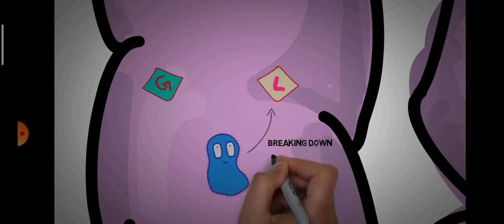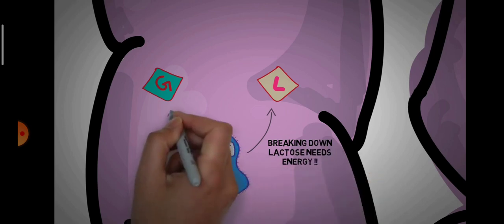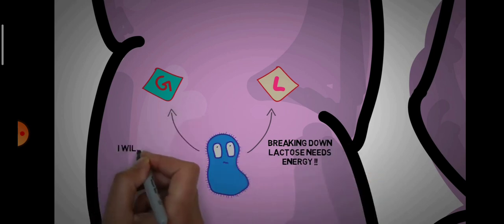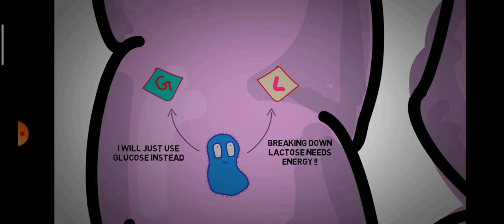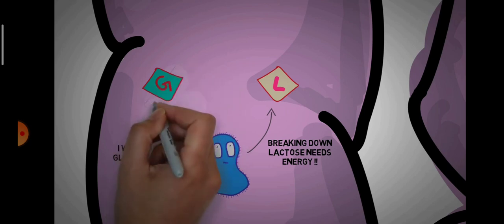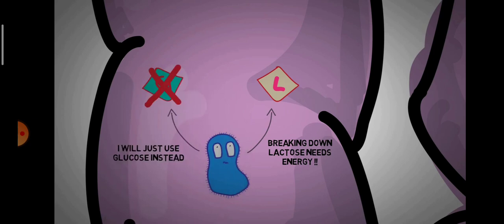Now if we had only one regulatory factor here, that is the presence of lactose, the lac operon would have turned on, but since glucose is also present, the bacteria would have benefited more if it used the glucose for energy and ignored the lactose, since breaking down lactose needs spending energy. So this is basically a no deal.